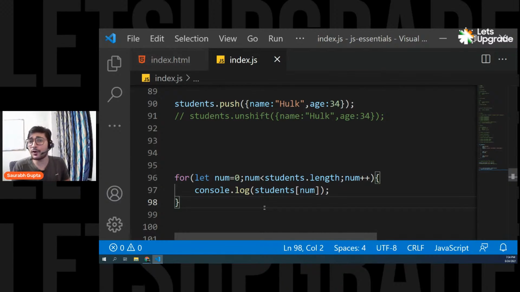Yes, Amritanshu, you can go for each loop, but for loop is not a bad thing. You can always go for loop. Why not? You can go for each loop, you can go for map, you can go for while. Everything is fine. Nothing is bad. Normally we go for each, but right now we have only learned while, do while, and for. So we are using them right now. Is that cleared, everyone?